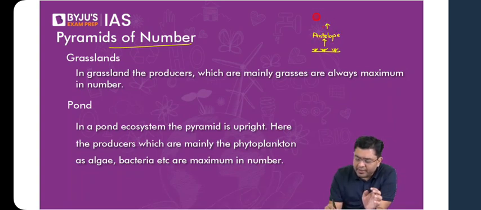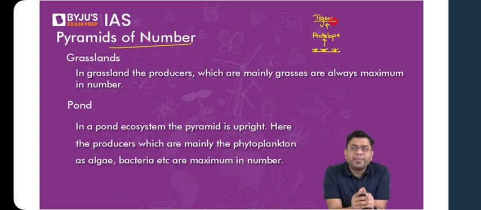Now here, in this situation, apply your general logic. Where is it that the number will be more? Will the numbers of tigers be maximum? Will the numbers of antelopes be more? Or will there be a greater number of grasses which will be available?